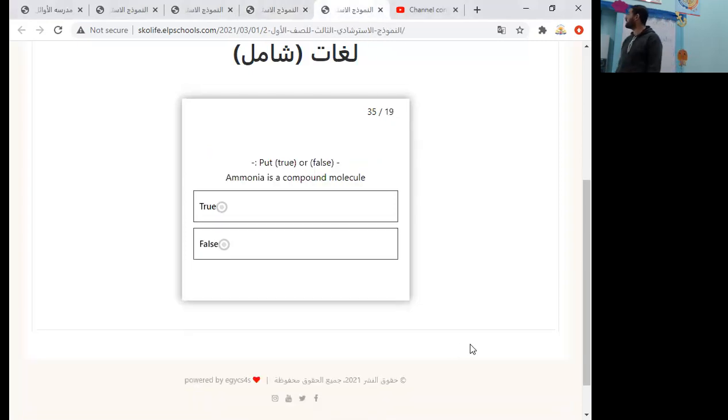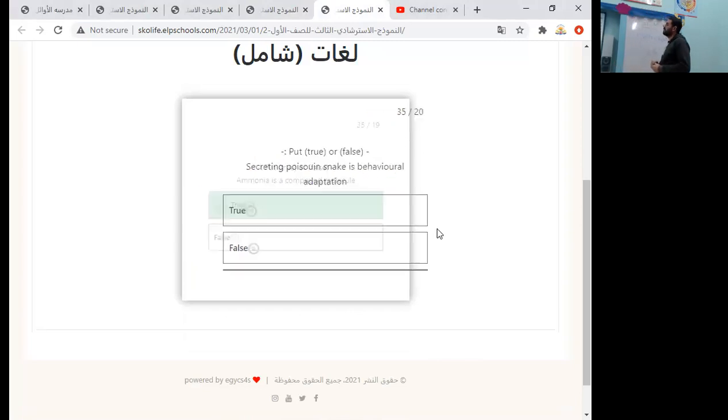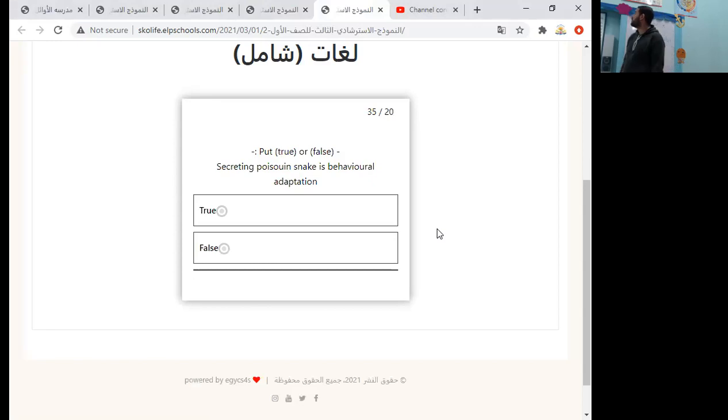True or false, ammonia is a compound molecule. As we have explained some minutes ago, ammonia has a symbol of NH3, so it consists of 2 different elements, which are nitrogen and hydrogen, so it is a compound molecule, so the answer is true. Secretion of poison in a snake is a behavioral adaptation. As we said, secretion of poison or secretion of sweat in case of human is a functional or biological adaptation, so the answer will be false.